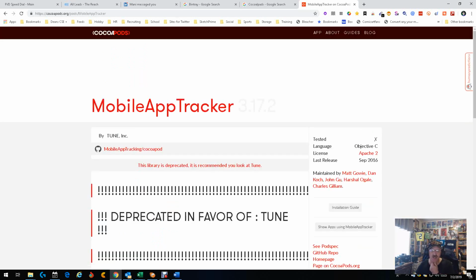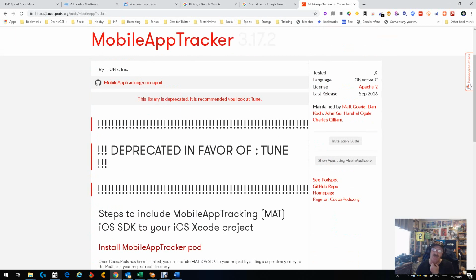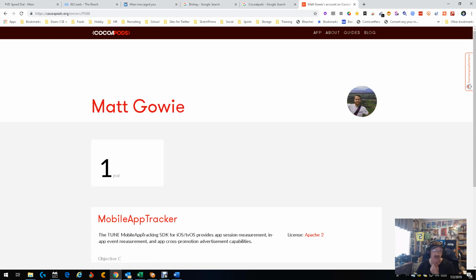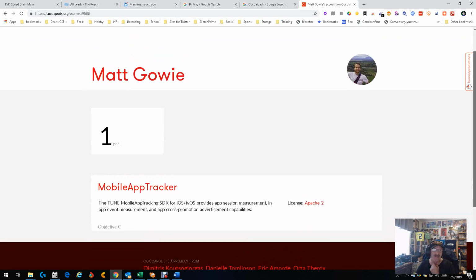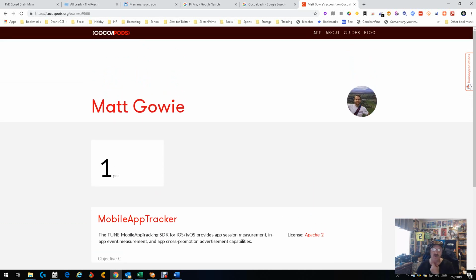Okay, so. Interesting. Don't really care about all this info. I mean, it's a mobile app. Okay. What I like is this maintained by information. So let's go to Matt Gowie. Let's see who is Matt Gowie. According to this up here, that's his picture, it doesn't have a lot of information about it. Interesting. Just his name, which is fine, and a picture.